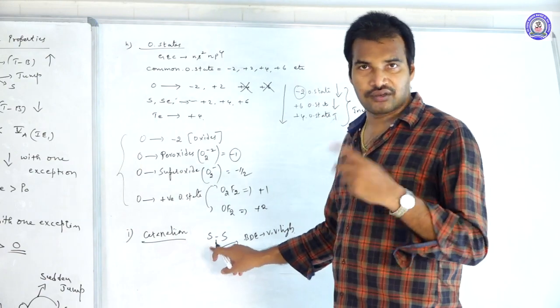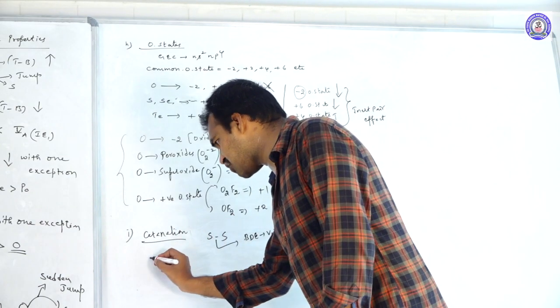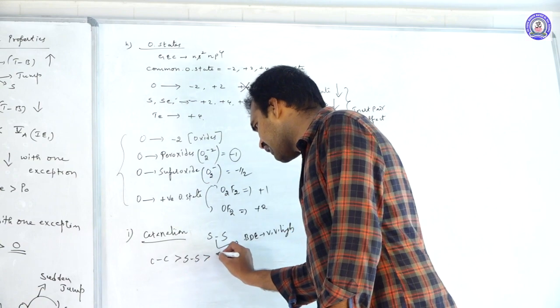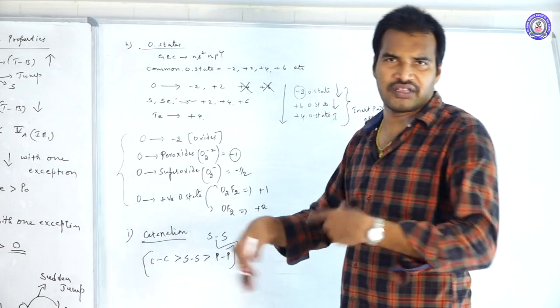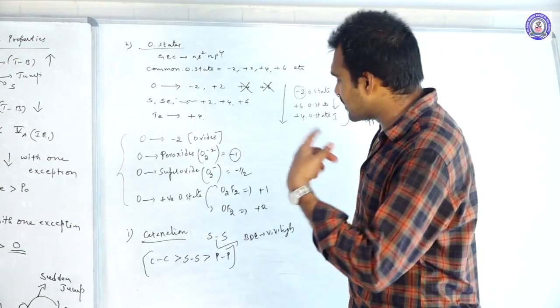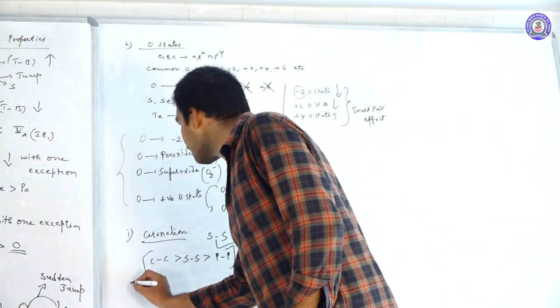After that sulfur, thereafter phosphorus will come. So the order of catenation is C-C greater than S-S greater than P-P. All these elements can show catenation, but when they ask for the comparison, carbon's catenation power is greater than sulfur's, which is greater than phosphorus's. So this is about the catenation power.